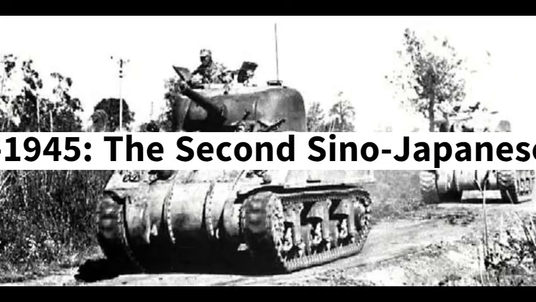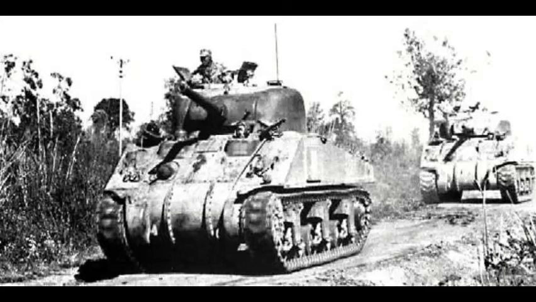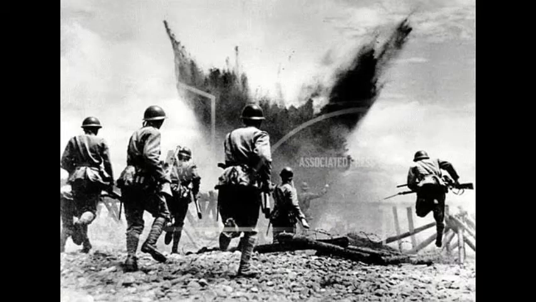1937 to 1945, the Second Sino-Japanese War. Tensions started with the 1931 Japanese invasion of Manchuria but exploded in 1937. After the Japanese captured Shanghai and Nanjing, a stalemate ensued until World War II and American support reframed the conflict into a theater in the larger war.